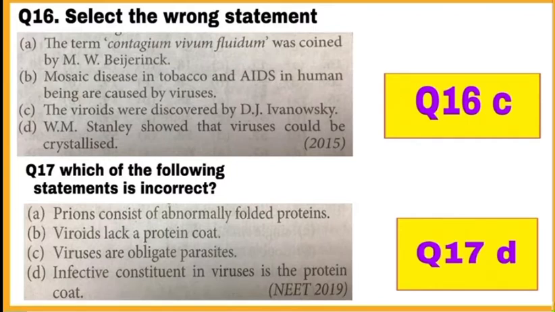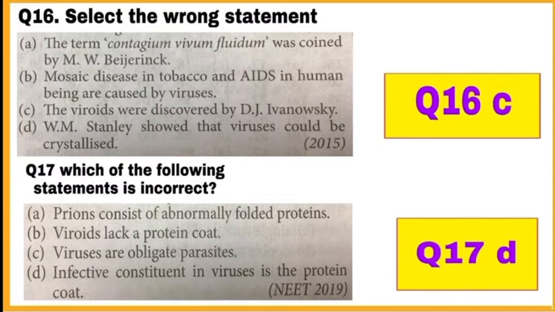Statement B. Mosaic disease of tobacco and AIDS in human being are caused by virus. Correct. Both tobacco mosaic and acquired immunodeficiency syndrome diseases are caused by viruses.